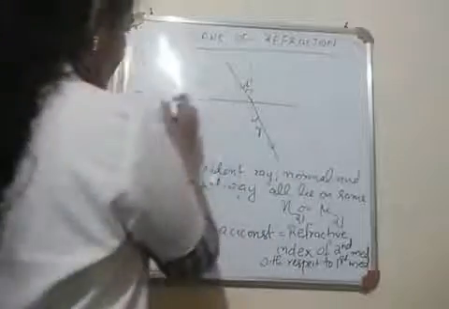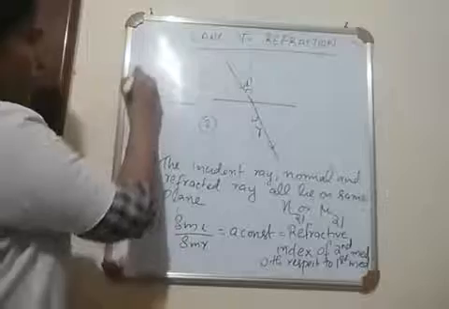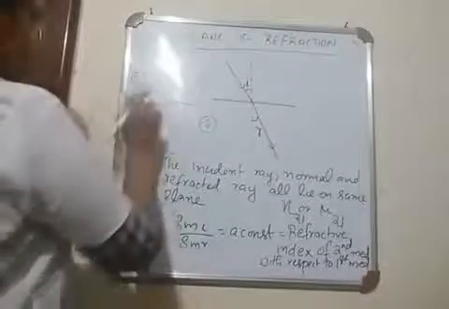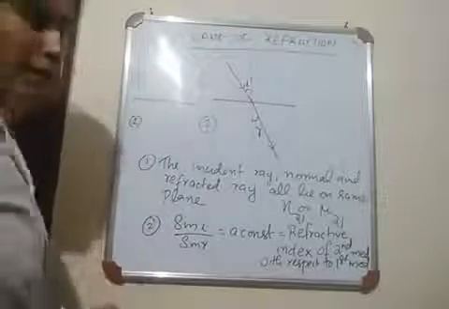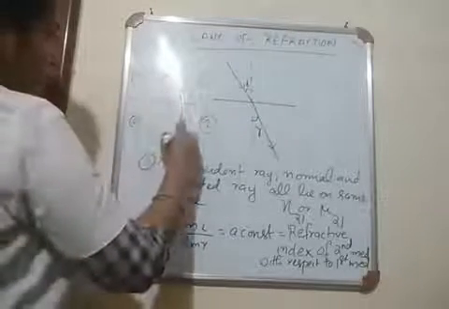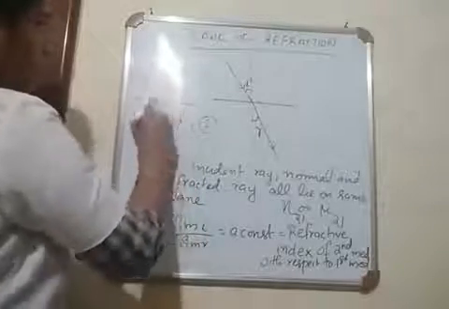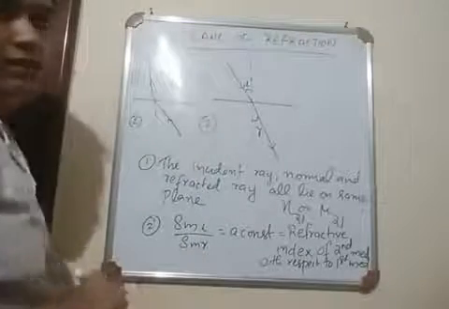Suppose the light ray bends like this. Suppose this is our first medium and this is our second medium. Then suppose light ray enters from here. So here we have normal and here we can see the refraction.